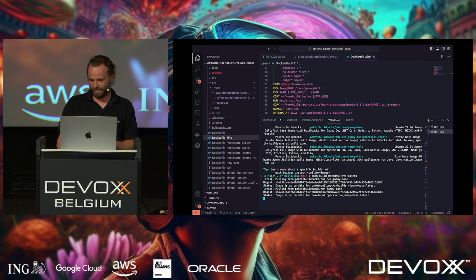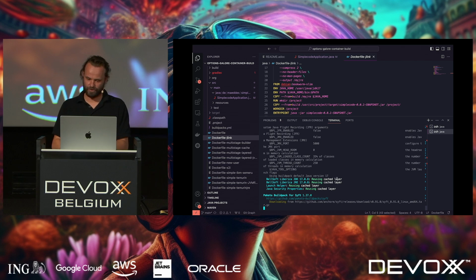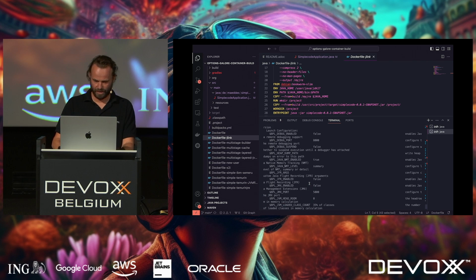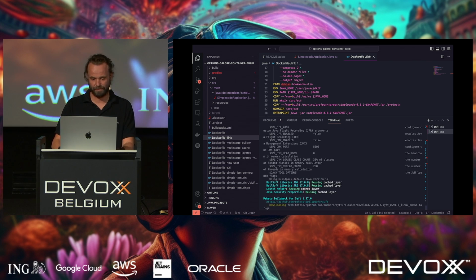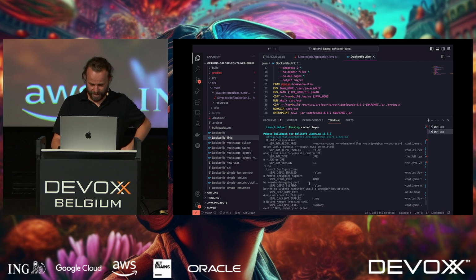It will first check whether it has that big image where all the buildpacks are contained. Then it analyzes the Java version, and these are all the flags that are going to be set. You can, of course, override them, which is important if you want your own custom JVM settings.